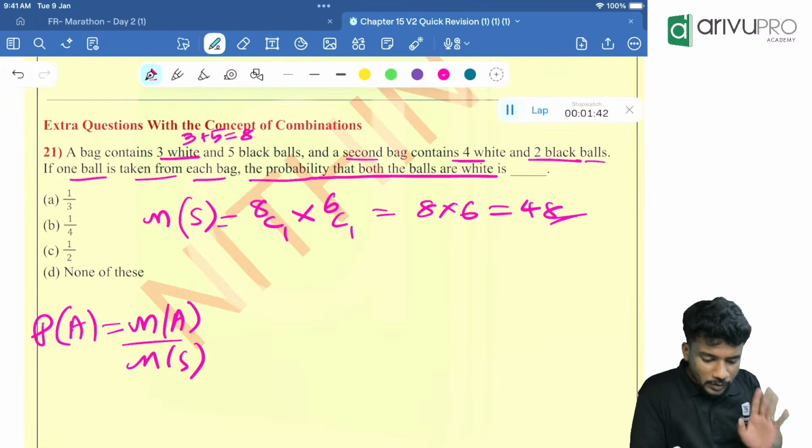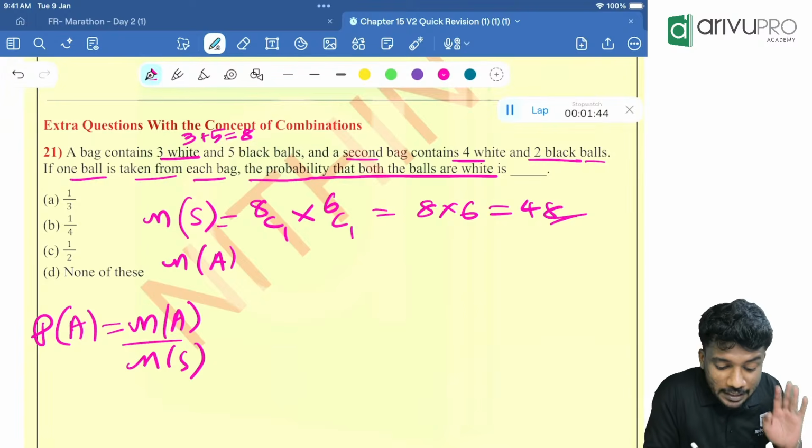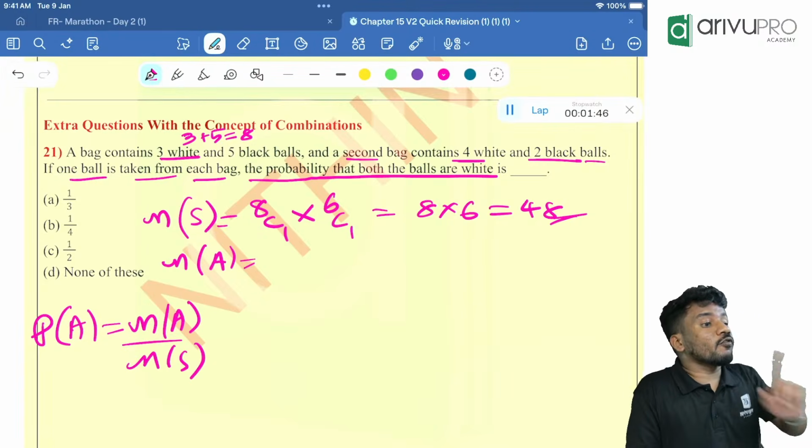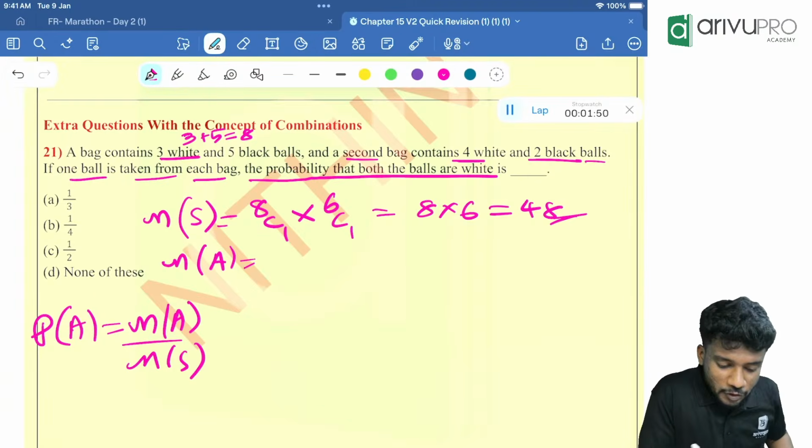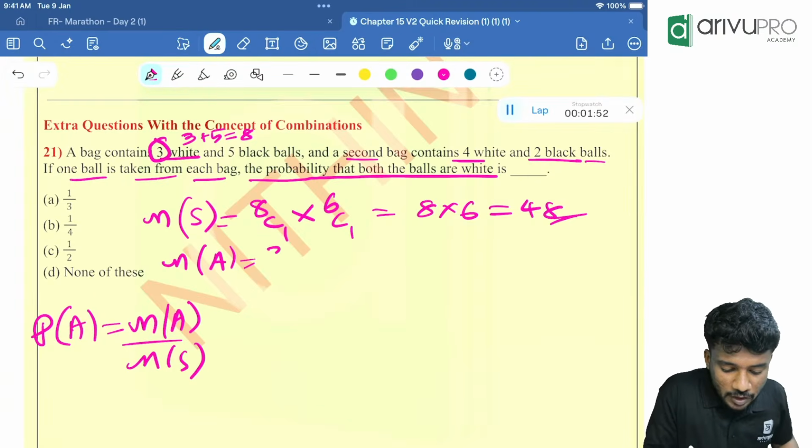Now n of A. What is the condition? Both the balls are white. That means from the first bag I should take a white ball. How many white balls are there? 3. From 3 I am choosing 1.